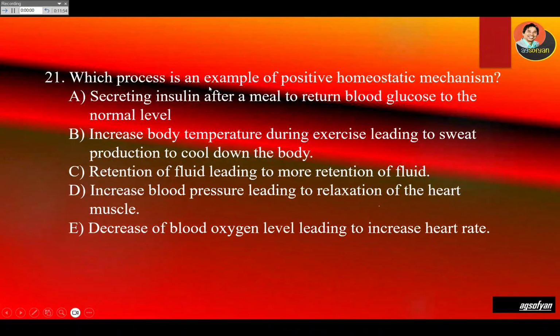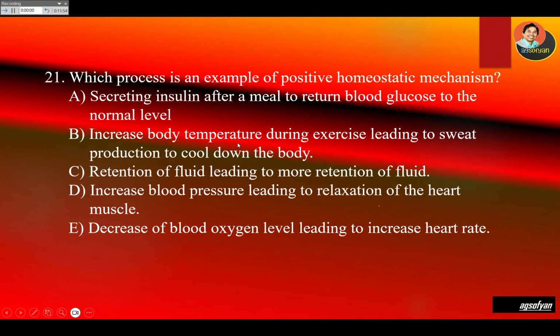Which process is an example of a positive homeostatic mechanism or positive feedback system? Again, look for the word more. If you see the keyword more, that may be positive feedback. A is not correct, this is negative feedback: increasing body temperature during exercise leading to sweat that will decrease body temperature.